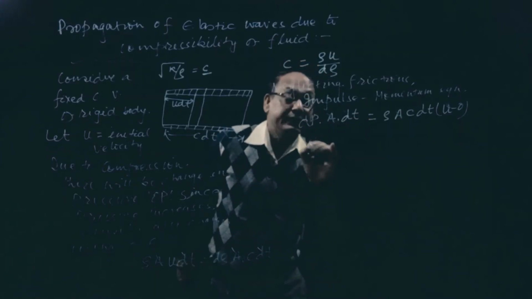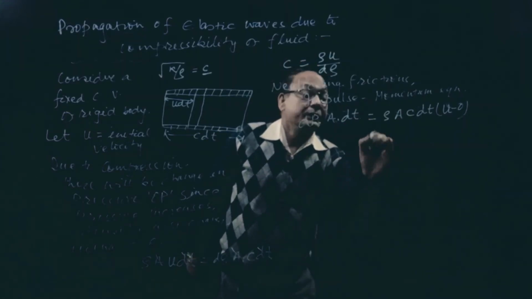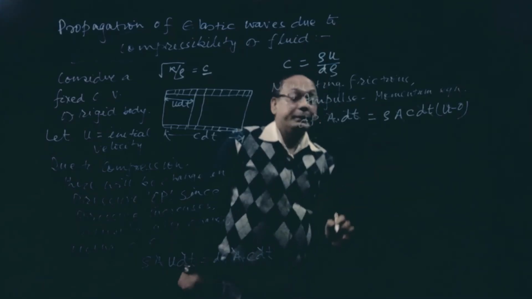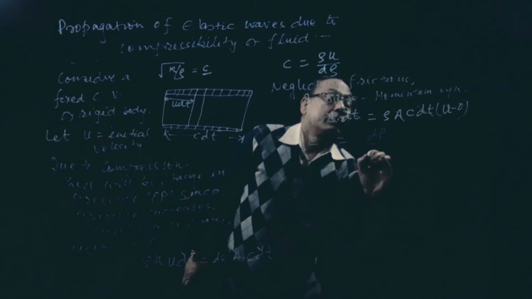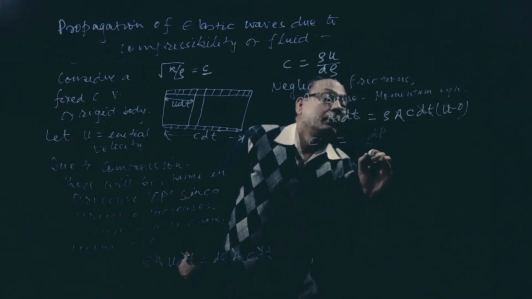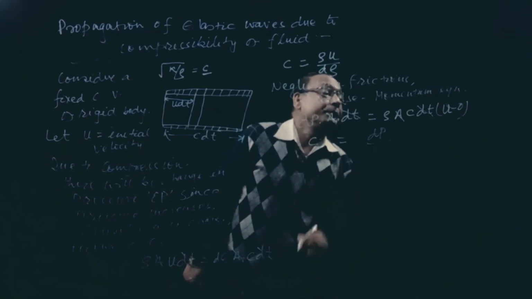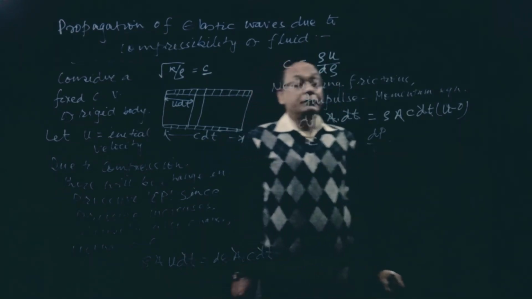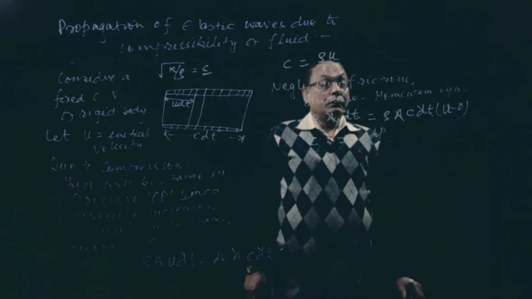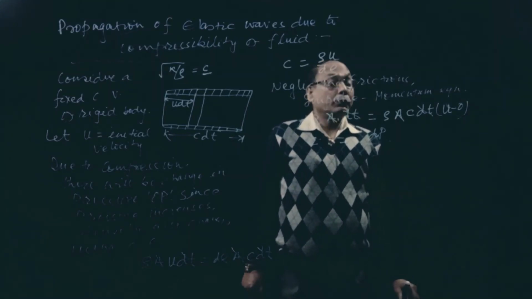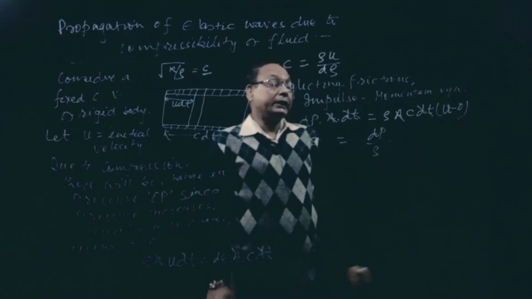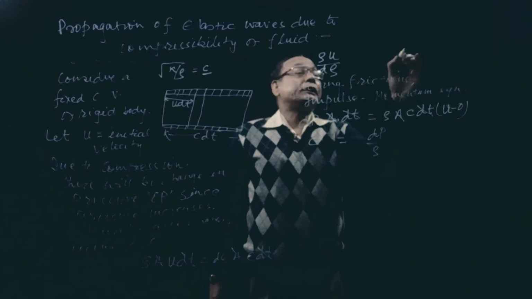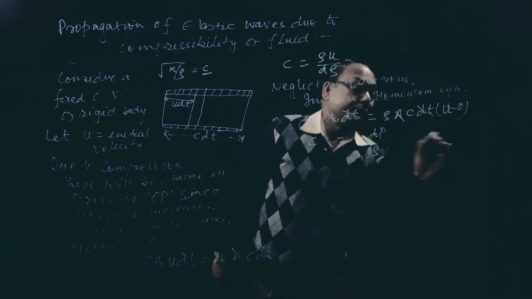So here C will be equal to dP by rho u. Okay, see now, this is equation 1 and this is equation 2.